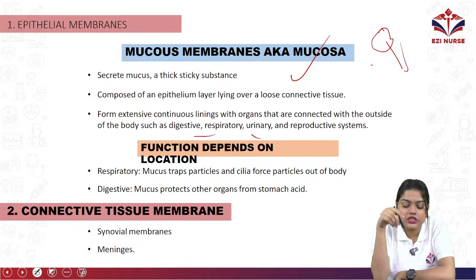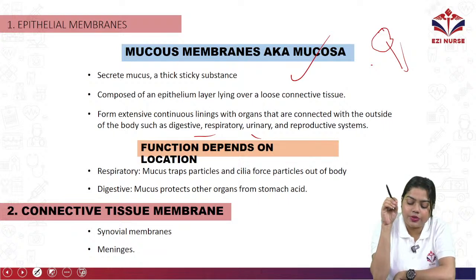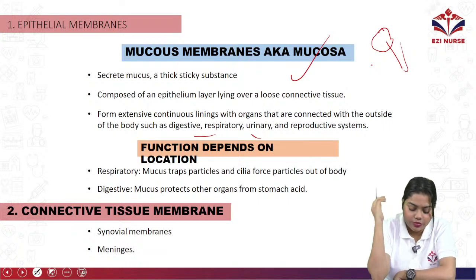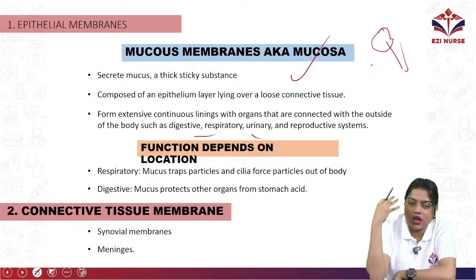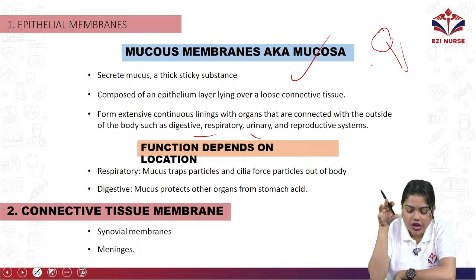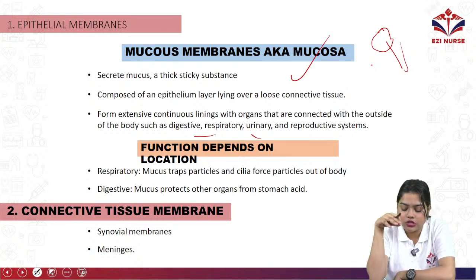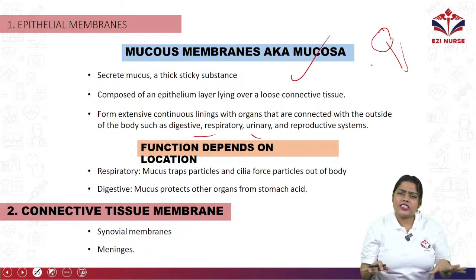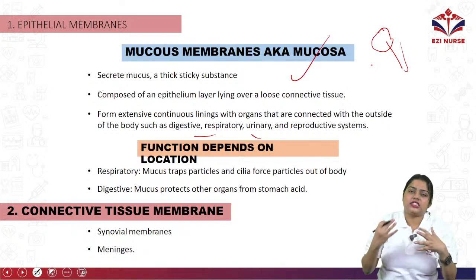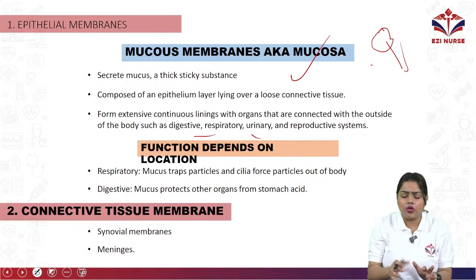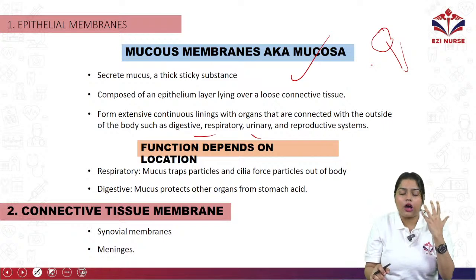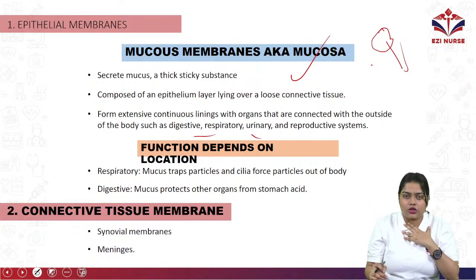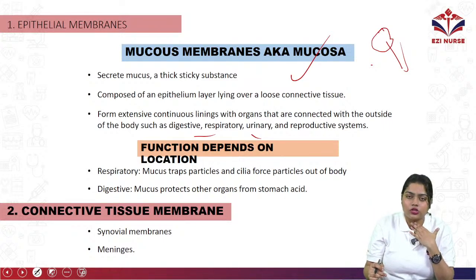Next we have functions that depend on location. Like for the respiratory system, the mucus traps the particles, and cilia will force the particles out of the body. Like whenever we go to a very dusty place, we start sneezing, or sometimes we have a runny nose. That is the mucus inside the nose, nasopharynx and in our throat also.